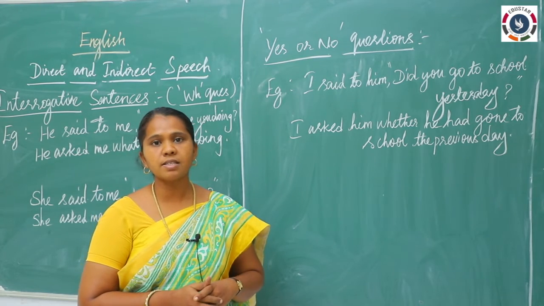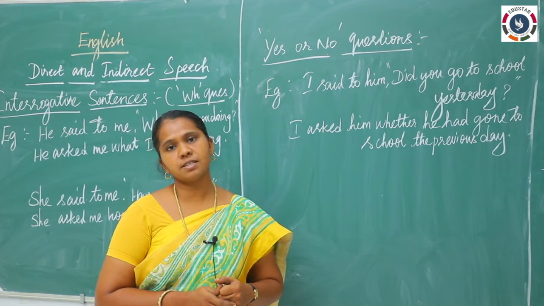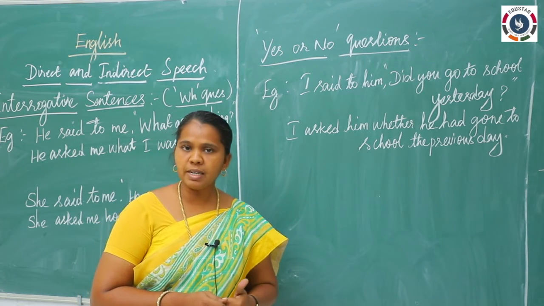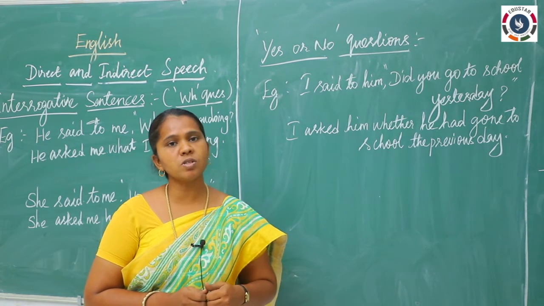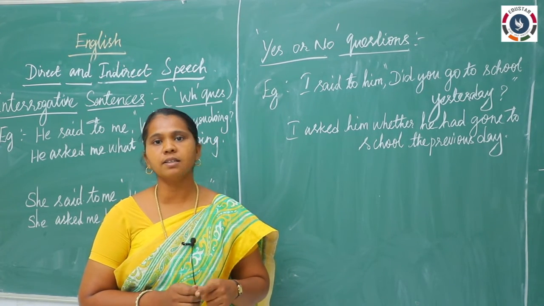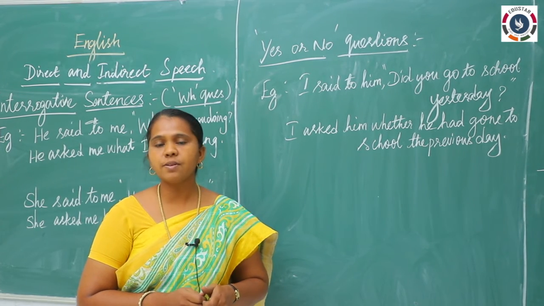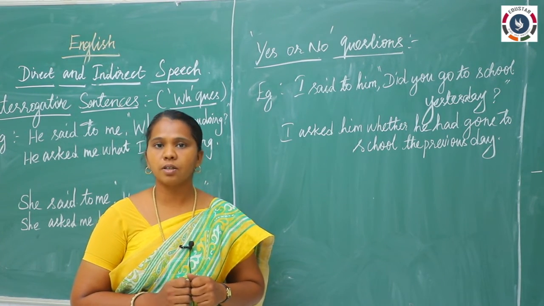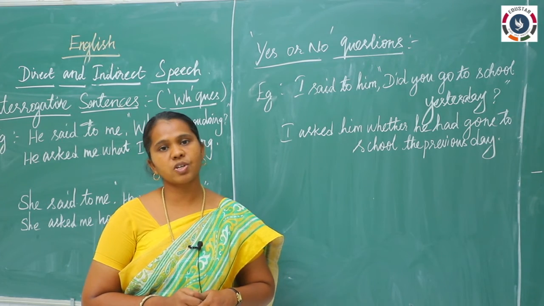And the next one is imperative sentences. In imperative sentences, affirmative sentence, you will use the word to as a conjunctional word, and if it is a negative sentence, you will use the words not to as a conjunctional word.